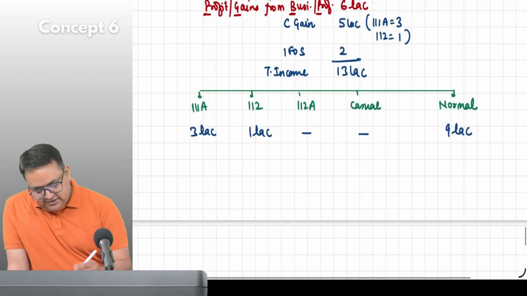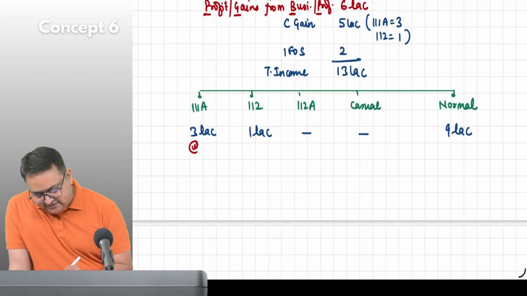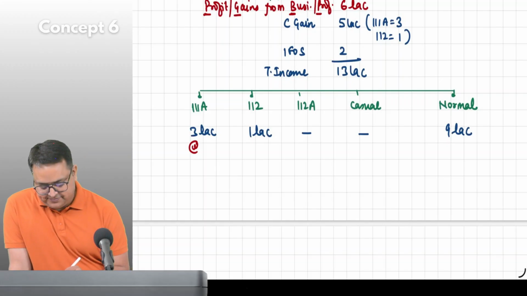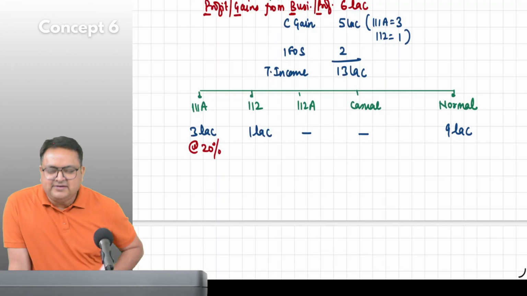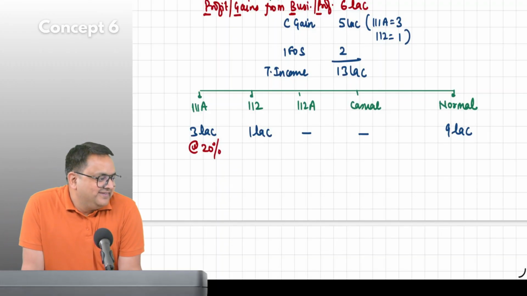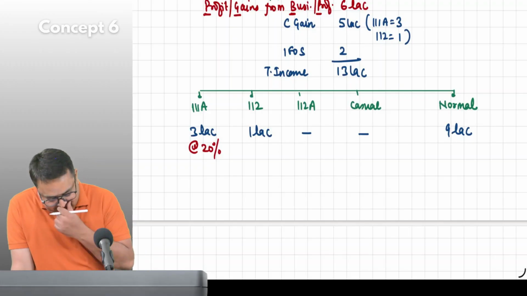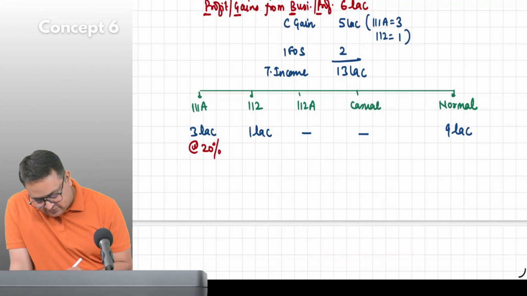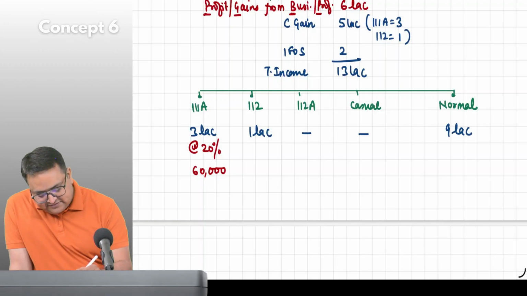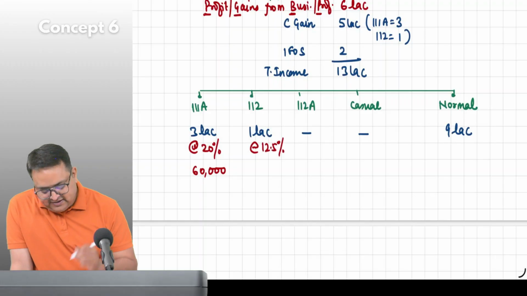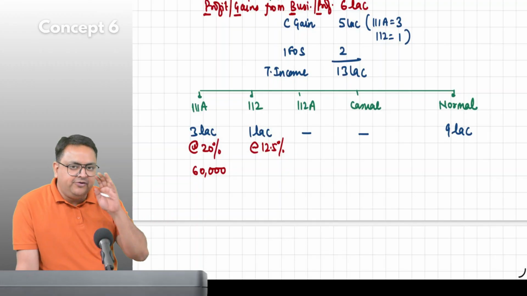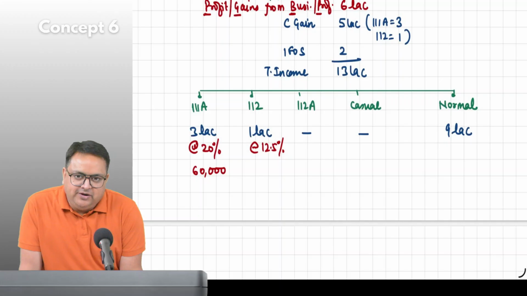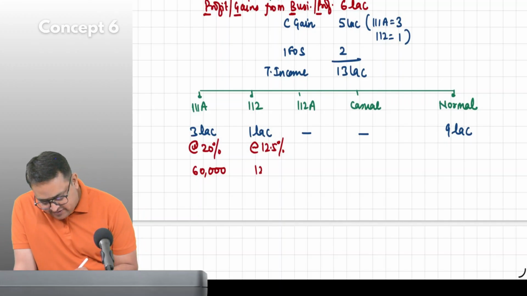Now, 111A, 3 lakh at the rate of, please write the tax rate. How much is the tax rate of 111A? 20%. Guys, can you tell me what is 111A? Short-term equity shares. Very good. 20%. How much would be the taxes over here? 60,000. 112. What is the tax rate? 12.5%. Is it in excess of 125 or it is just flat 12.5? Flat 12.5. Very good. So how much it would be? 12,500.